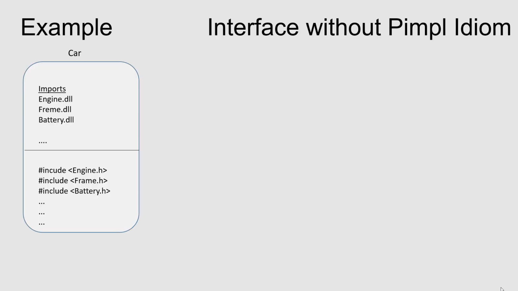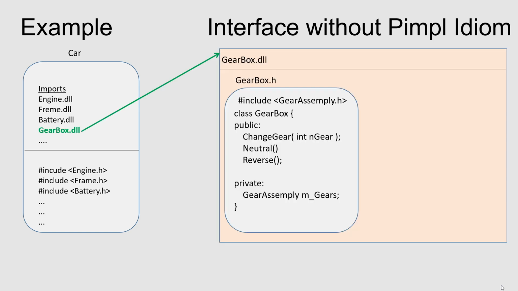Let's start with the example. Let's assume that the integration of the engine, frame, and battery parts is completed. Now we want to integrate the gearbox functionalities in the car. For that, we first need to import the gearbox library into the car project. Once this is done, we can start using the gearbox library in our car application. As shown here, the gearbox library provides features like change gear, neutral, reverse, etc. Let's try using the feature change gear.